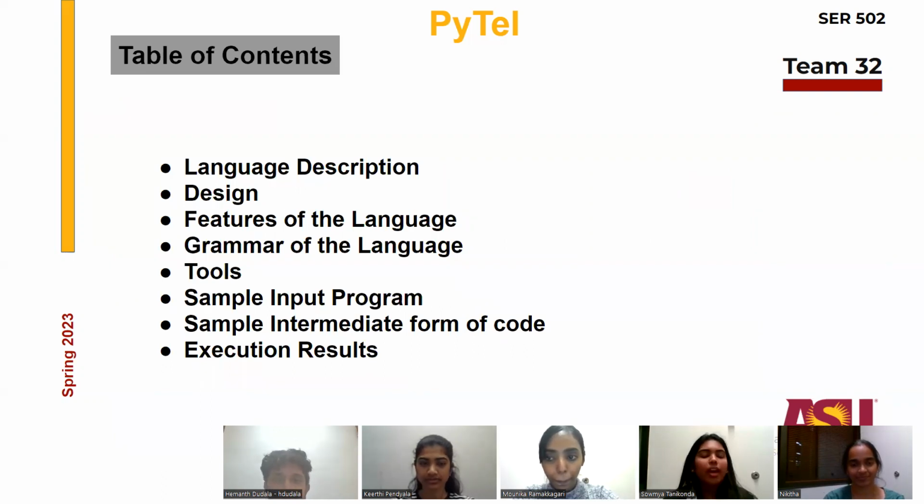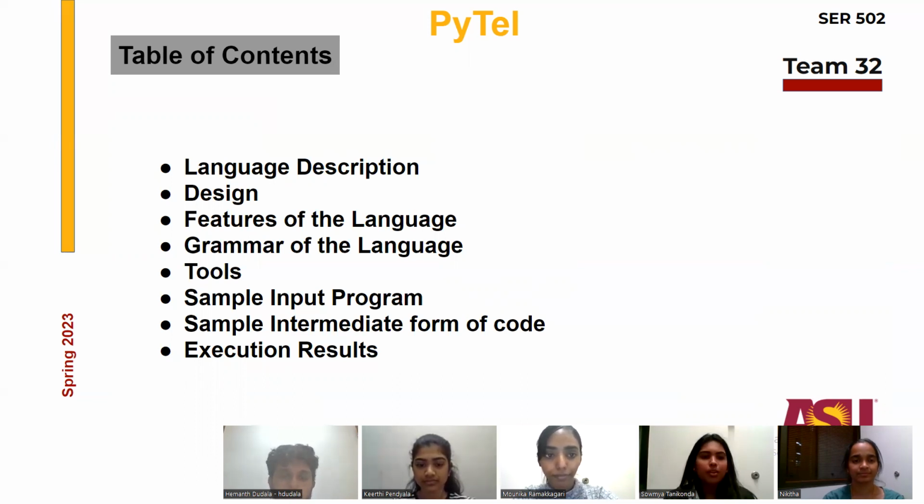All right, now let's look at some of the details that we're going to be presenting in this presentation. The first and foremost thing that we're going to be talking about is the language description, the design, the features of the language, the grammar of the language, and the software tools that are needed to implement our programming language and the project, and the sample input programs, and a couple of sample intermediate forms of code, and finally the execution of our project.